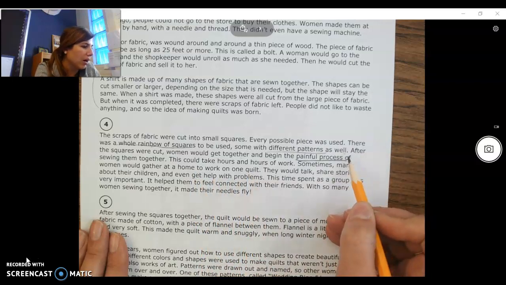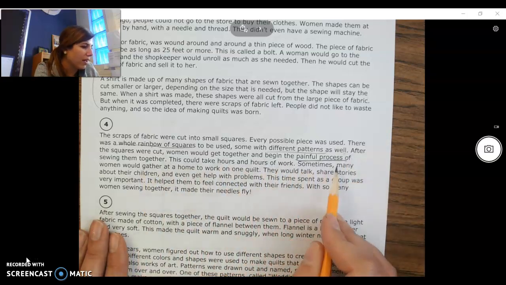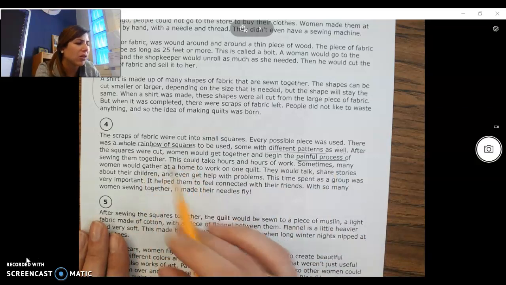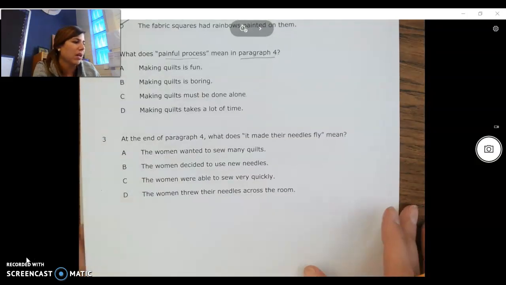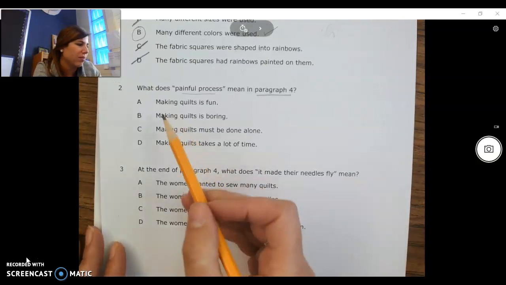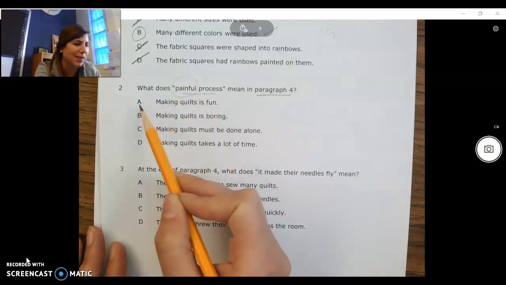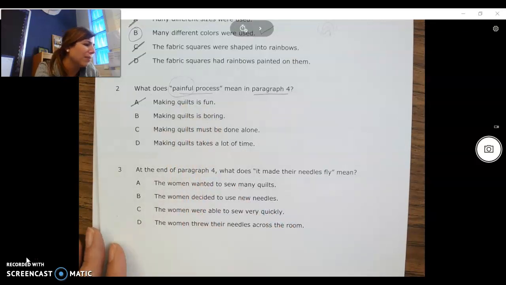So what I'm noticing here is it says that after they were cut, they would start the painful process of sewing them together. Painful. Does that mean like it actually literally hurts to sew them? Or is he trying to suggest something else? A clue here is it says this would take hours and hours of work. So let's check our answer choices. A, painful process means making quilts are fun. When you hear painful, does that make you think of fun? Not really. B, making quilts is boring. Boring and painful, those don't quite mean the same thing to me.